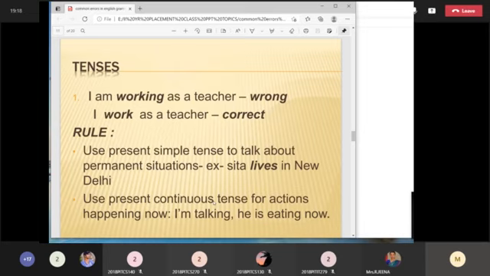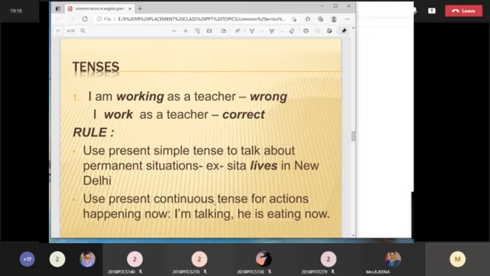Grammatically, if "I am" comes, we can write the verb in ing form, as in "I am working as a teacher." Yes, of course, the sentence is right. But why do they say it is wrong? We'll see the rule. Use present simple tense to talk about permanent situations. For example, Sita lives in New Delhi. The first sentence is in present continuous, so for speaking about permanent situations, we have to use the simple present tense.